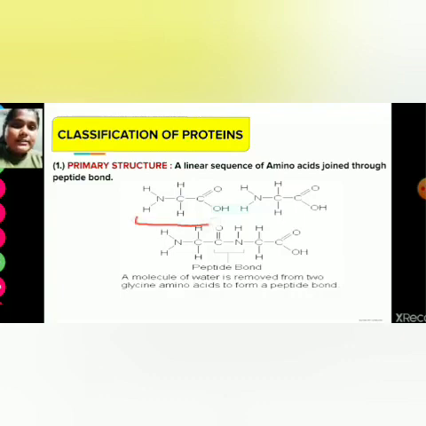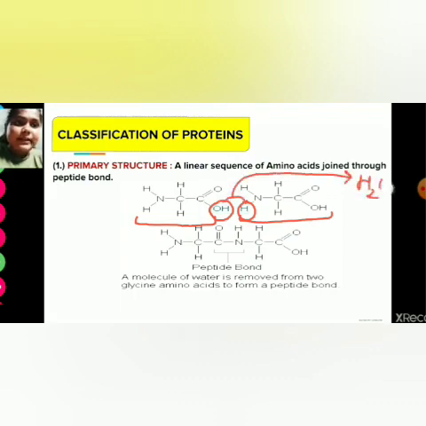There are two amino acids. The OH group of the carboxylic group of one amino acid and the hydrogen atom of the amino group of the other amino acid combine and form water, which gets separated out. This is called dehydration. The bond formed is called the peptide bond. Now let's see the classification of proteins.